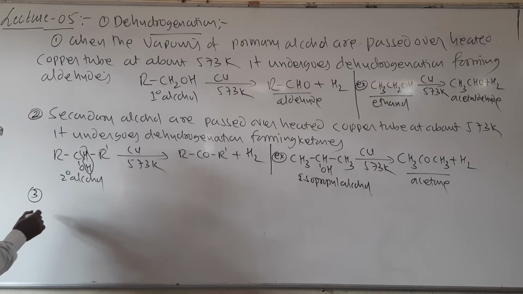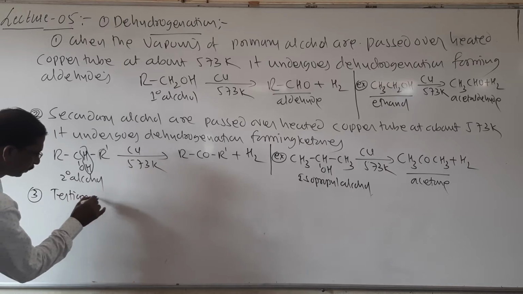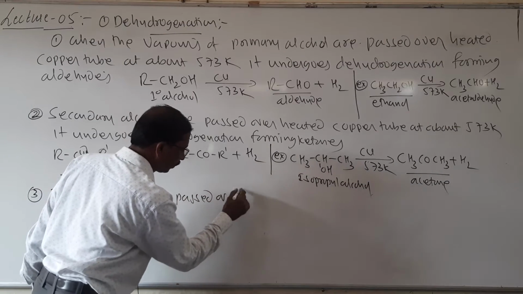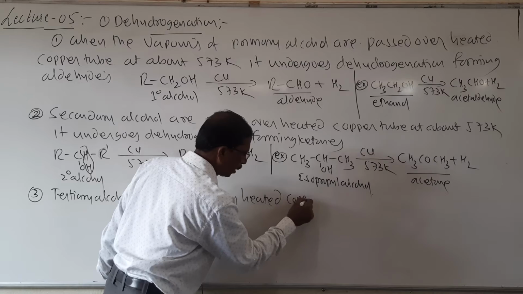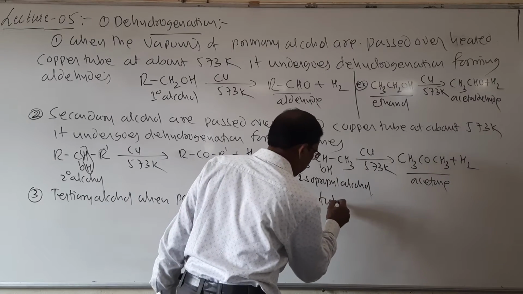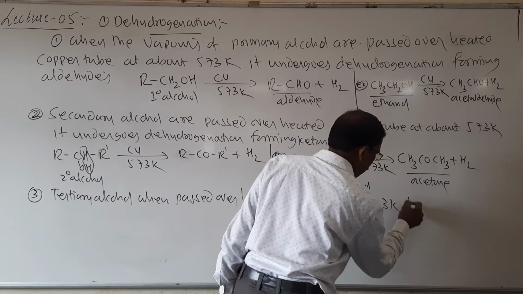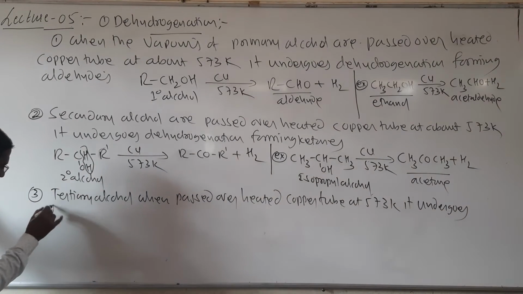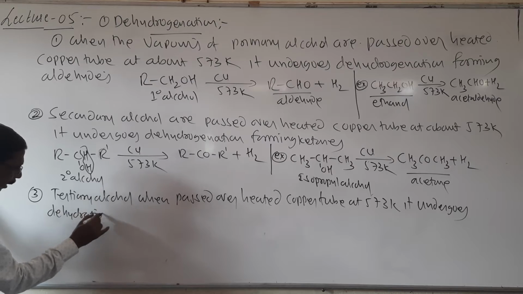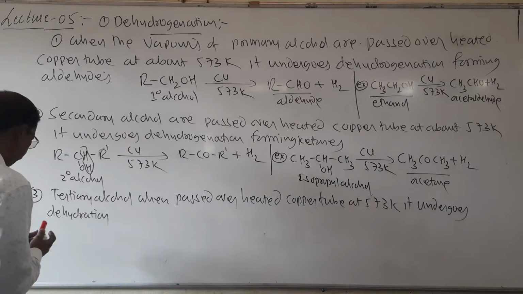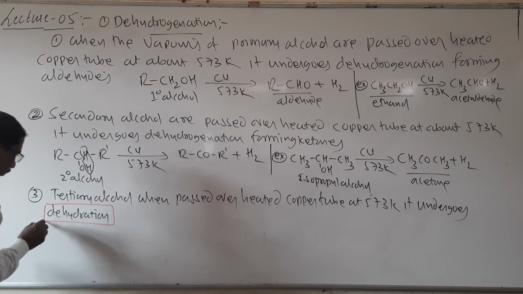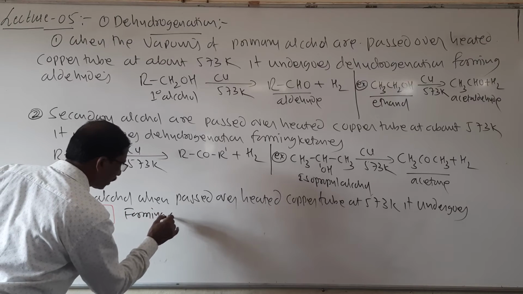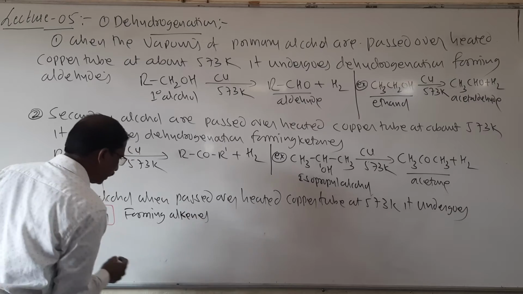The third one, that is tertiary alcohol, when passed over heated copper tube at 573 Kelvin, it undergoes dehydration, forming alkenes.